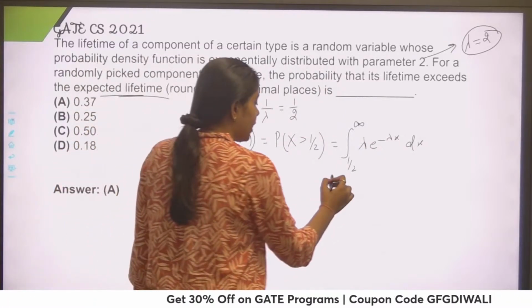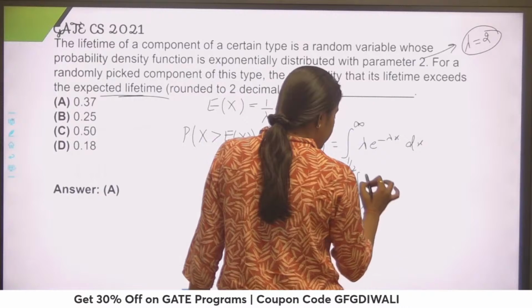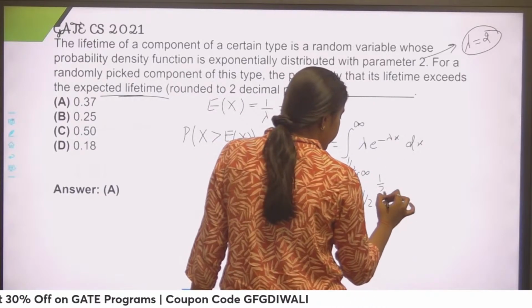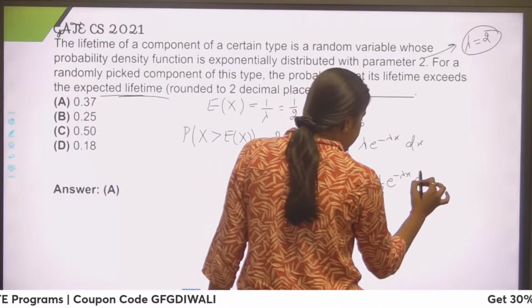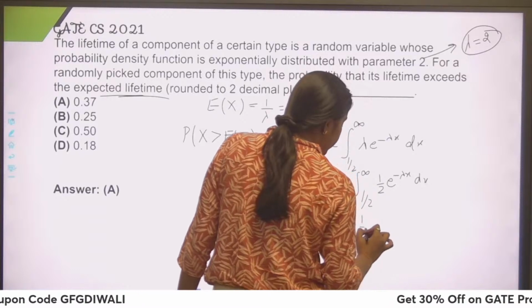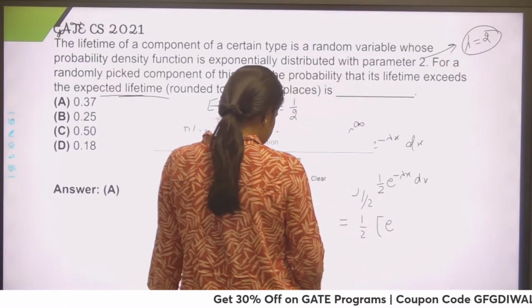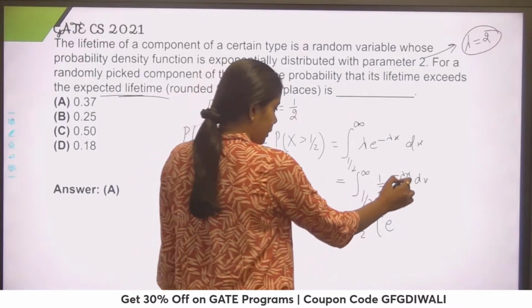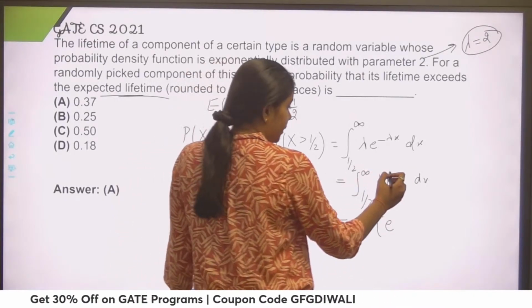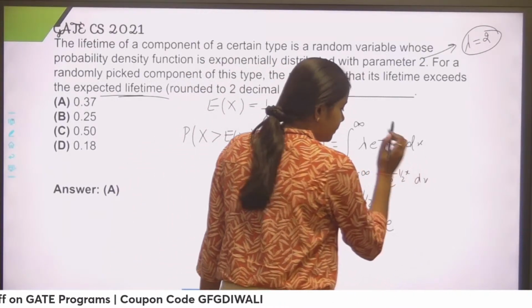Right? I'll now replace lambda: from 1 by 2 to infinity, lambda is 1 by 2, so 1 by 2 e to the power minus lambda x dx. So let's keep 1 by 2 outside. Integration of e to the power minus 1 by 2 x. Right?